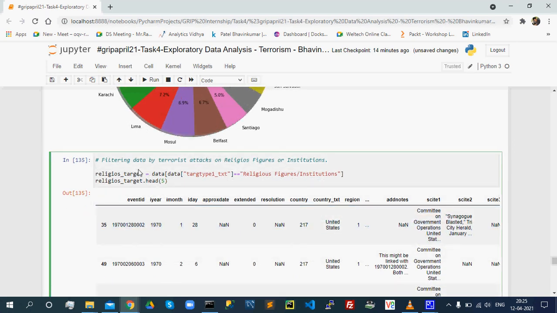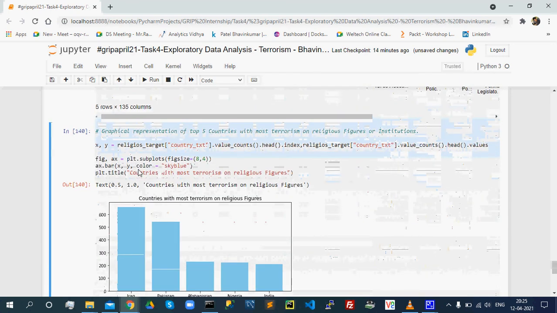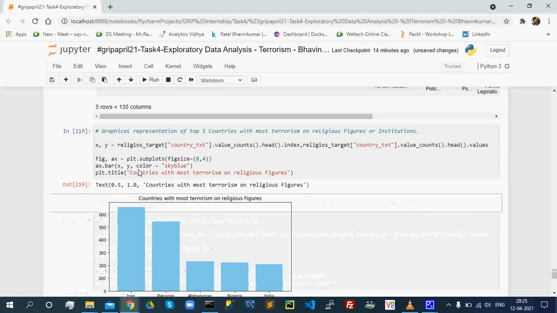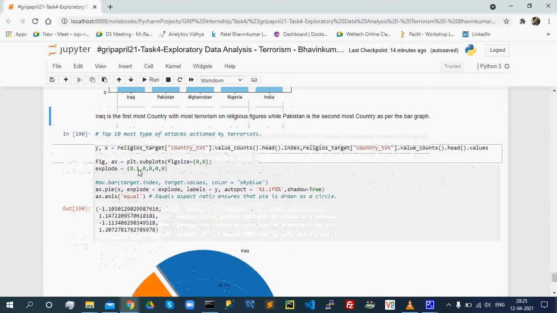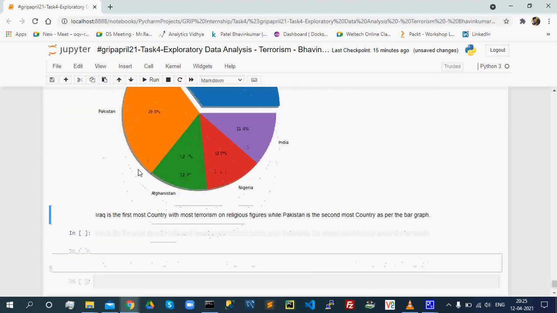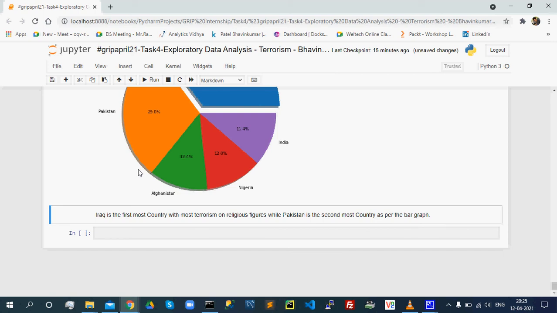Now we are filtering the data by terrorist attacks on religious figures or institutions. Let me plot the bar graph for that. So Iraq and Pakistan are number 1 and number 2 respectively, with the most terrorism on religious figures. The same has been displayed on the pie chart. In summarization, we can say that Iraq is the first country with the most terrorism on religious figures, while Pakistan is the second as per the bar graph.